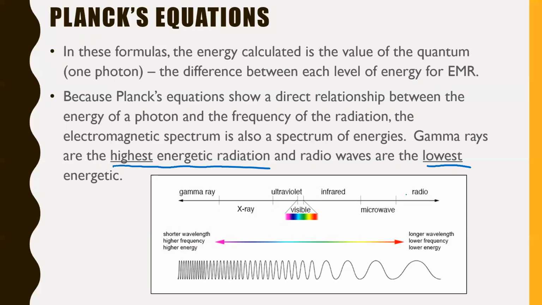And that really shouldn't be a surprise because we've talked before about how gamma rays and X-rays are very dangerous. They can cause a lot of damage to living things. That is related to the fact that they have so much energy contained in them. They're way higher energy waves. They're a lot more dangerous. Another conversation that comes from that is microwaves, which are second lowest in energy to radio waves.